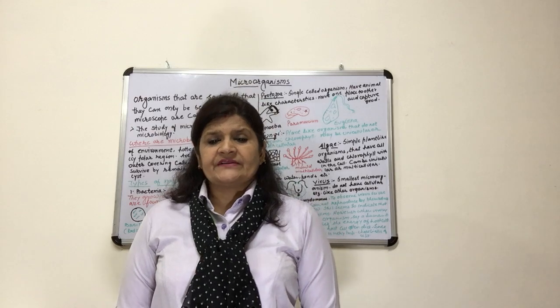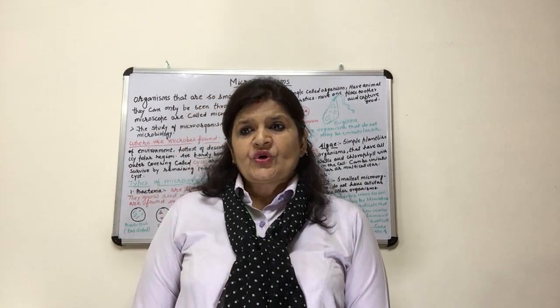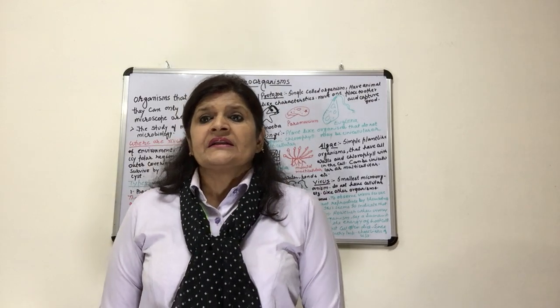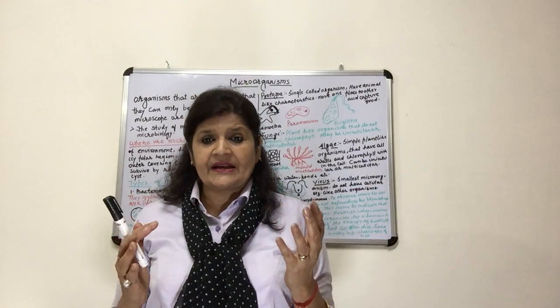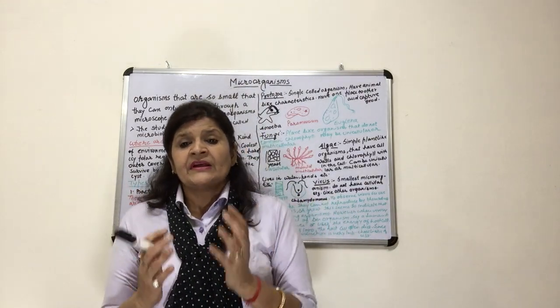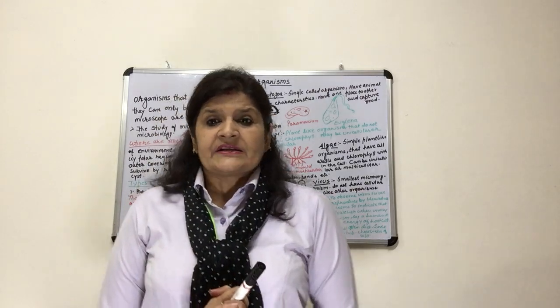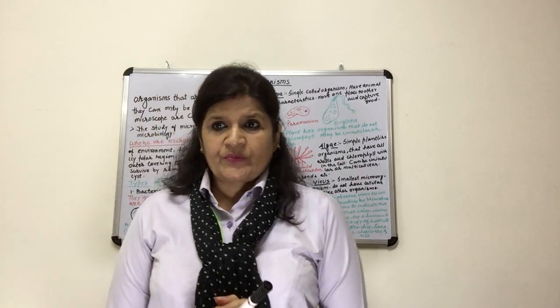An electron microscope can magnify an image up to 200,000 times. So the virus can be seen through the electron microscope.